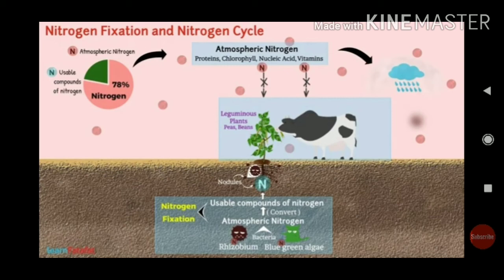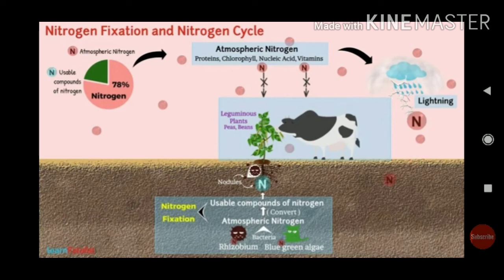So let us understand nitrogen fixation and the role of microorganisms through this nitrogen cycle. Certain leguminous plants, especially the pulses, like green gram, Bengal gram, and groundnut, are all called legume plants. The legume plants have some nodules on their roots. They are called root nodules. The root nodules consist of bacteria. We call it rhizobium bacteria.